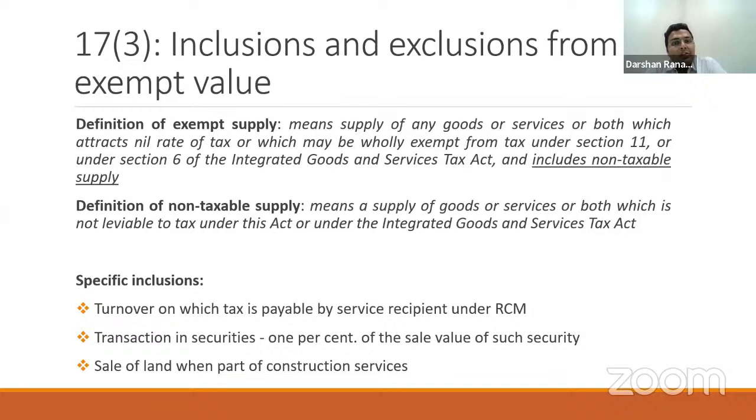When I procure the security, there is no requirement to reverse any ITC. Only when I sell the shares or mutual funds, I will be required to take 1% of such sale value as exempt value and reverse the proportionate ITC under Rule 42 and 43.